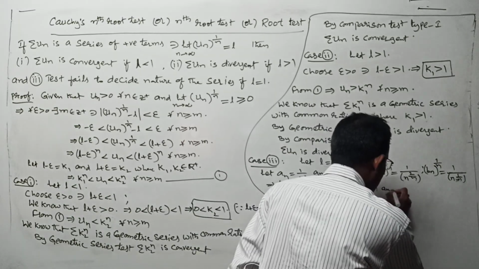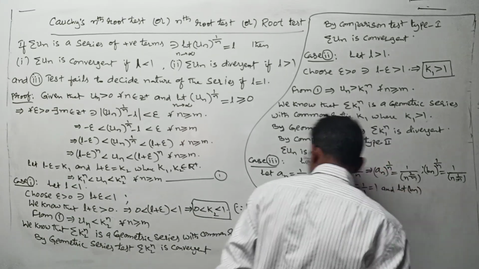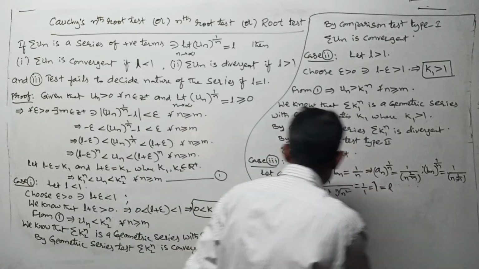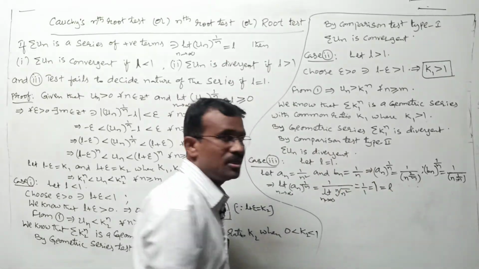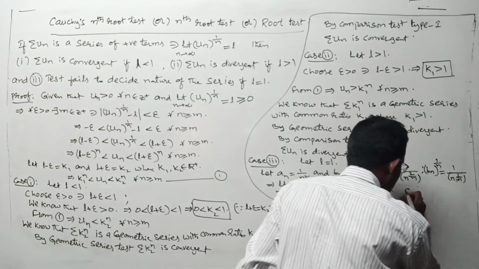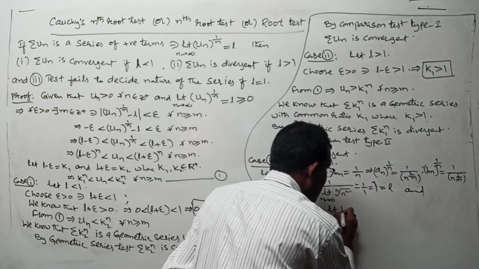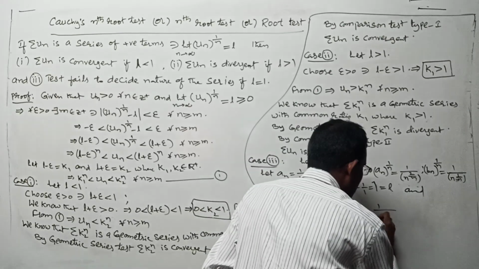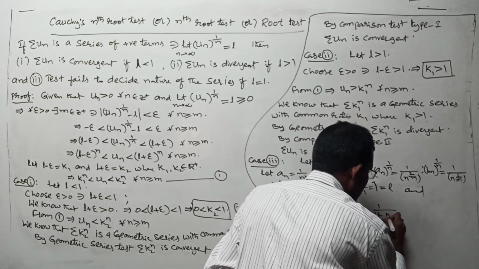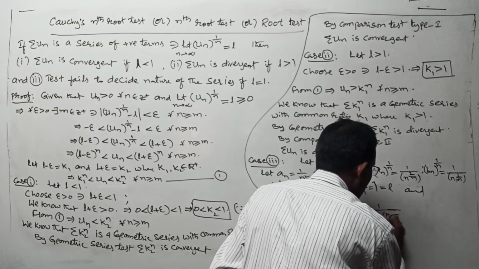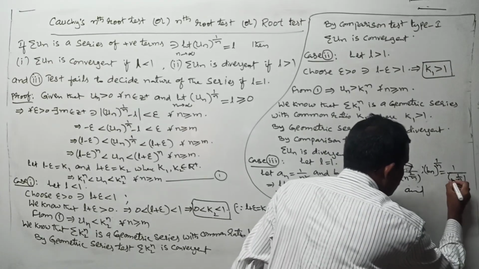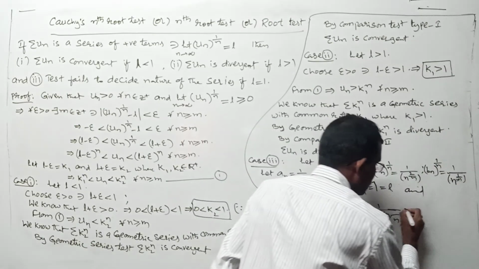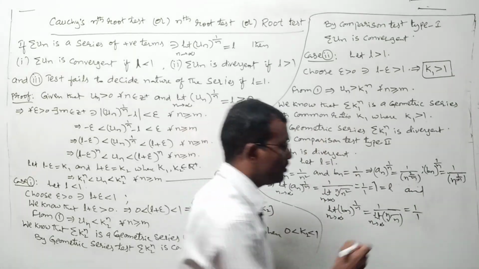And then go for limit bn whole to the power of 1 by n. This is L actually. One more step I want to write. This is L in our notation, because the result of limit an whole to the power of 1 by n is L. Instead of un we have taken an here. And let us define limit bn whole to the power of 1 by n as n tends to infinity. This is 1 by limit as n tends to infinity nth root n. I mean n to the power of 1 by n, or nth root n, one and the same. This is 1 by nth root n as n tends to infinity, which is 1, equal to 1.